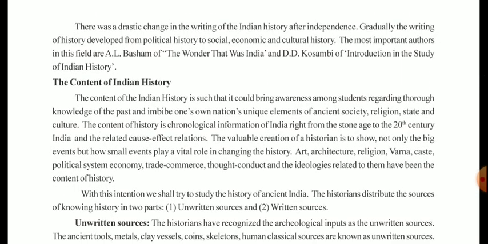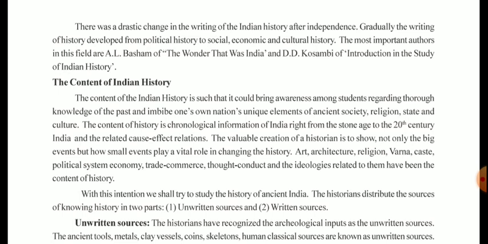There was a drastic change in the writing of Indian history after independence. Gradually, the writing of history developed from political history to social, economic, and cultural history. The most important authors in this field are A. L. Basham, with The Wonder That Was India, and D. D. Kosambi, with An Introduction to the Study of Indian History.